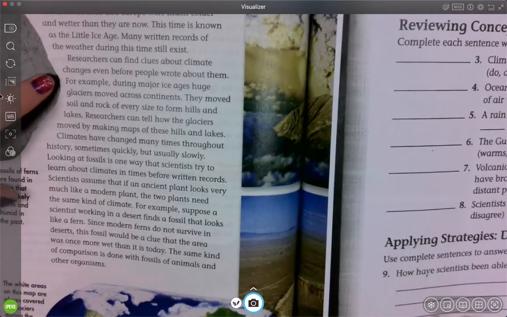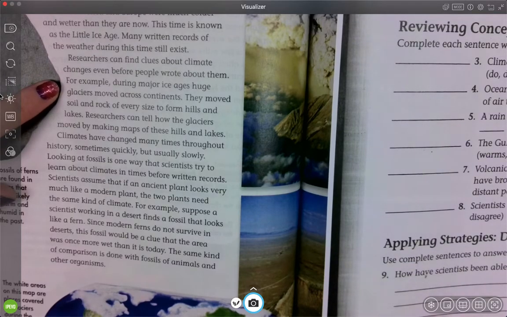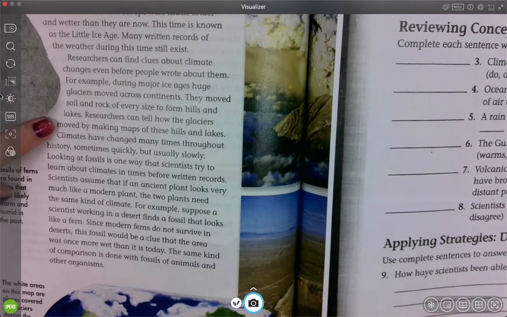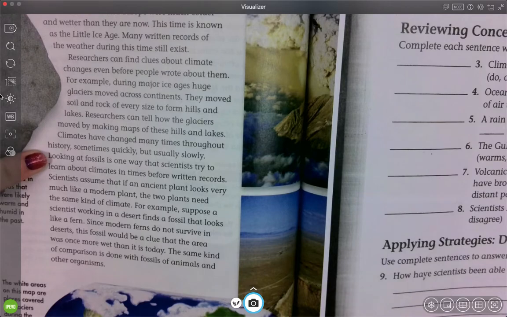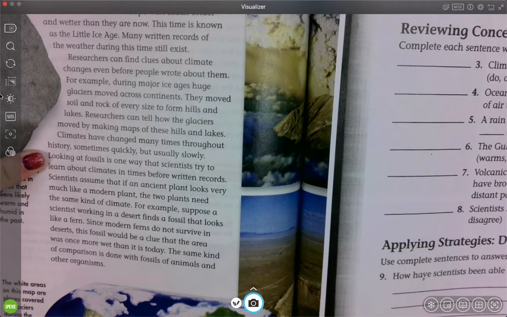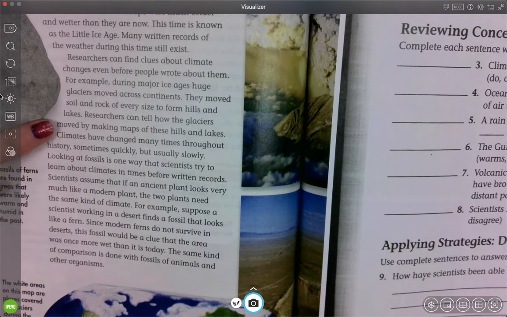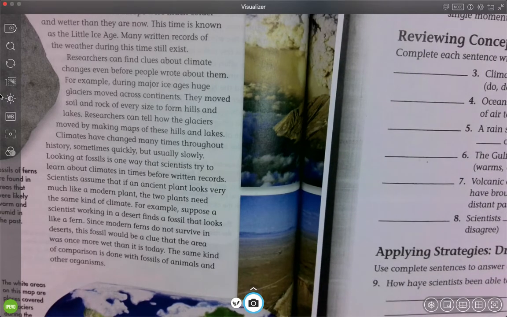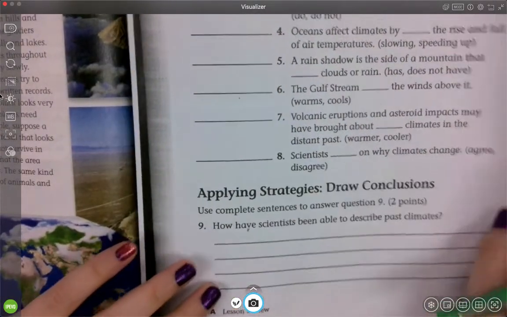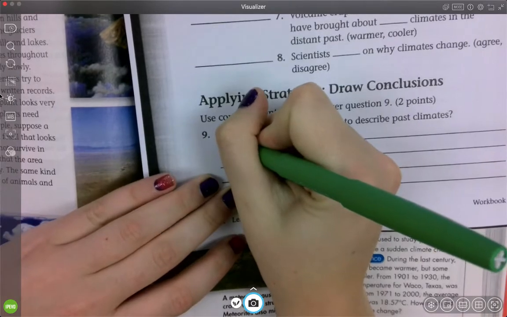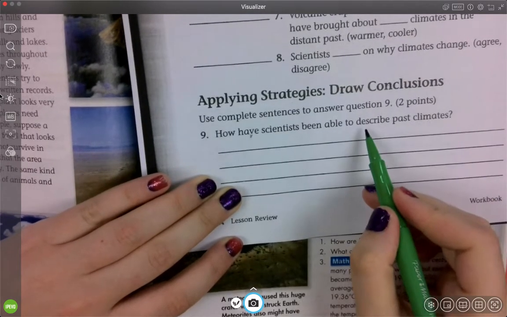So scientists look at maps, they look at fossils, they look at just different soils and hills. But I think the two biggest things that I see that researchers look at is they look at maps, and then they also look at fossils to help them decide. And that's how then they describe them also.